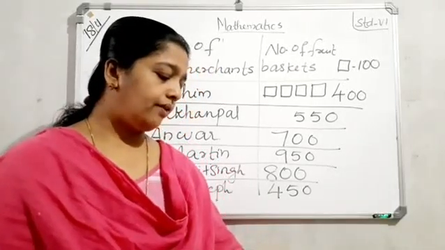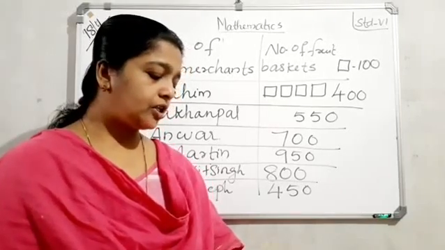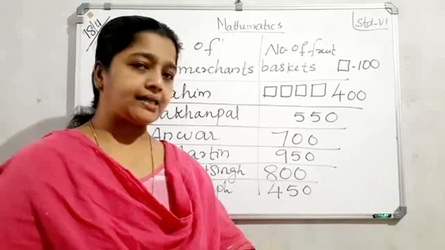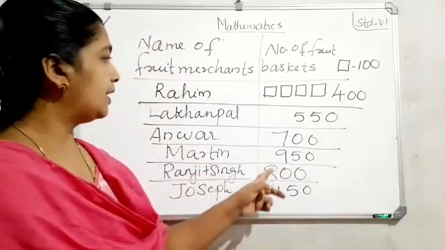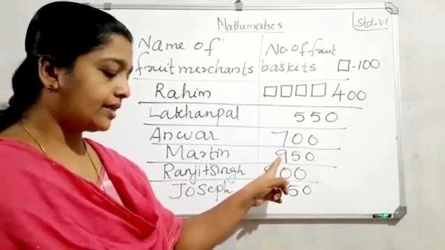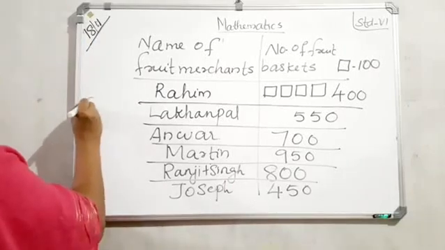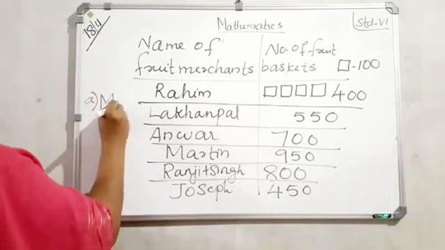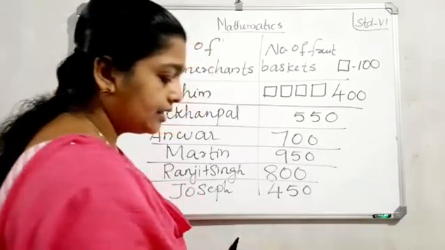First question. Observe this pictograph. Answer the following questions. Question A: which merchant sold the maximum number of baskets? Say the answer. Maximum here, which is the greatest number here? Yes, 950. So the first answer, A: who? Martin. A answer, Martin.